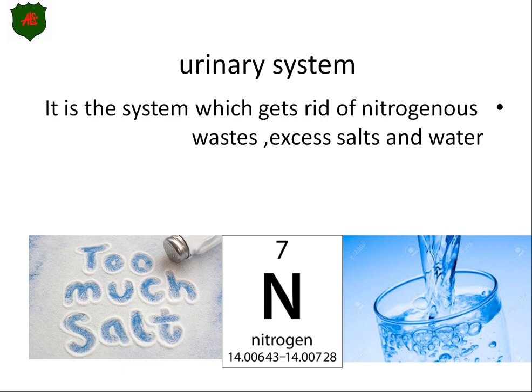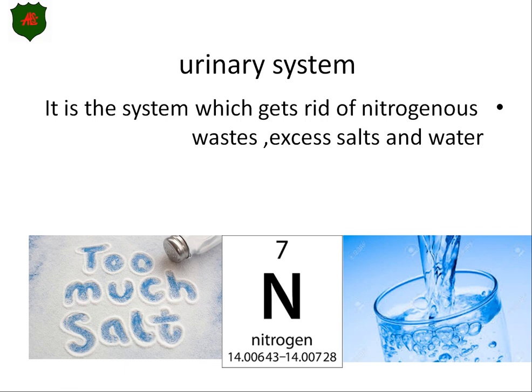We said that we can get rid of the carbon dioxide and the water vapor through what? Through the lungs by exhalation, right? But what about the nitrogenous waste and the excess salt and water? Actually, the way to get rid of them will be through the urinary system. So again, the urinary system is a kind of system which gets rid of nitrogenous waste, excess salt, and excess water. And we said that the word excess means what? Means extra. And we also said that the word nitrogenous means urea and uric acid. The nitrogenous waste are the urea and uric acid.